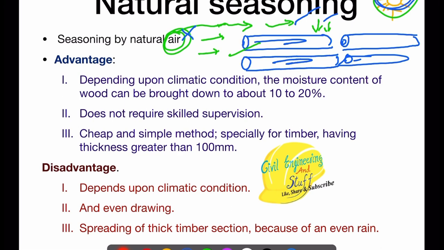Of course, this seasoning process will be delayed, or it can revert back. This means that for 5 to 10 days everything was up to your expectation and the moisture content was reducing, and suddenly it starts to drizzle, not even rain. So this dry timber will absorb this moisture.